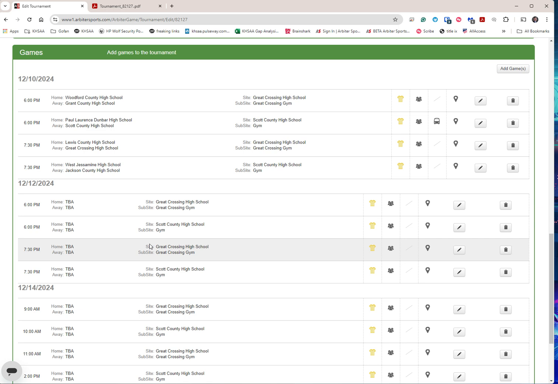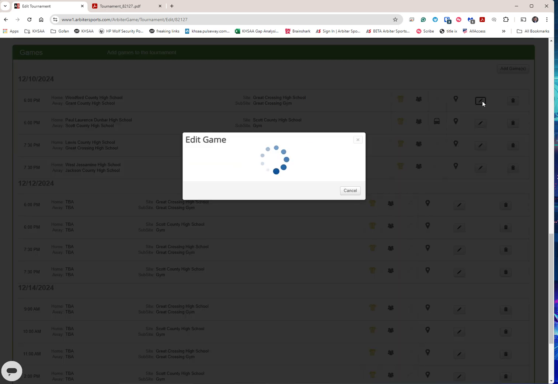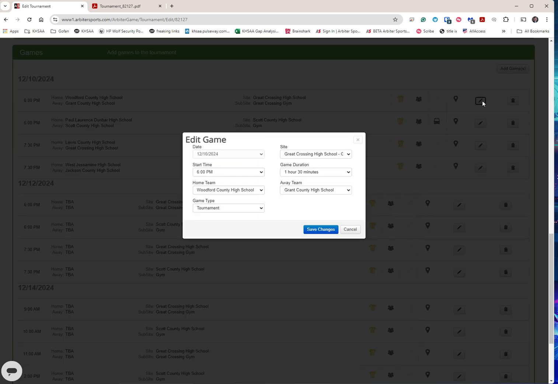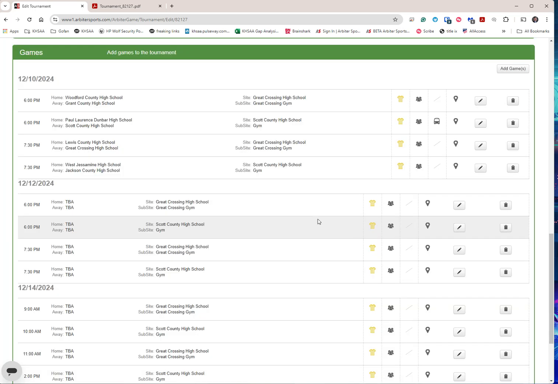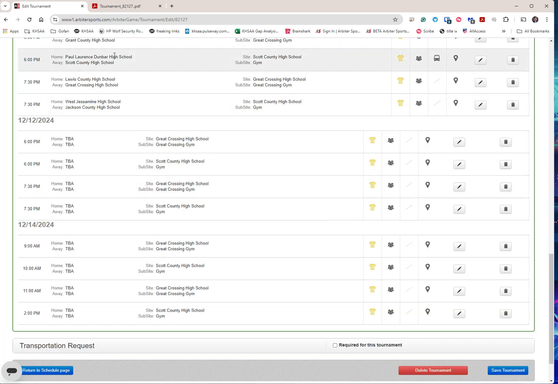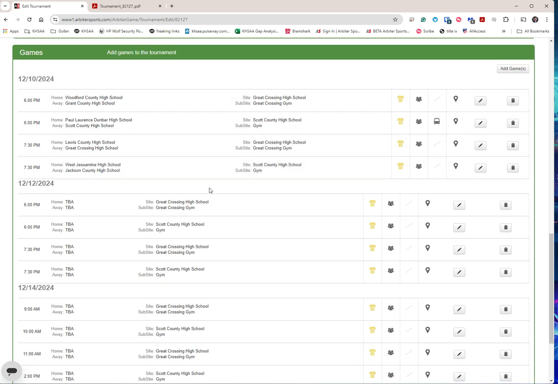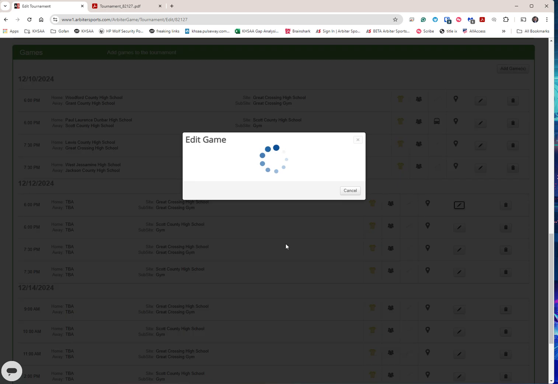And so once you've got these entered, say if we had to shift the game times around, you can edit the individual games like this, and so forth. Pretty simple. Then, at the end of this day or early in the morning the next day, or as they advance, I guess you could simply go in here and click the edit and change the TBAs to the exact teams that advanced. And it's fairly straightforward.